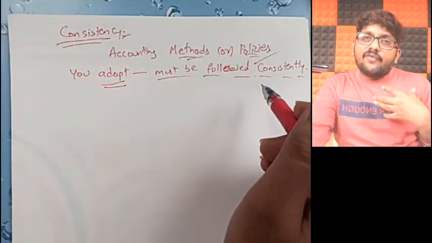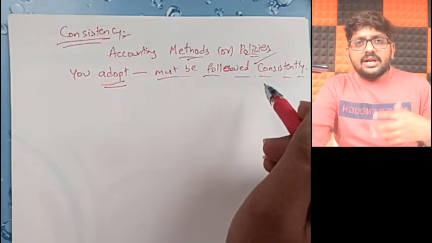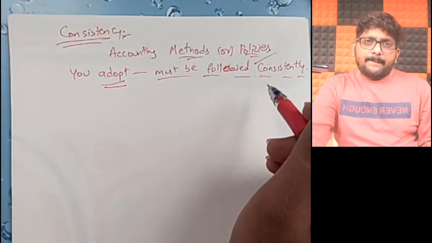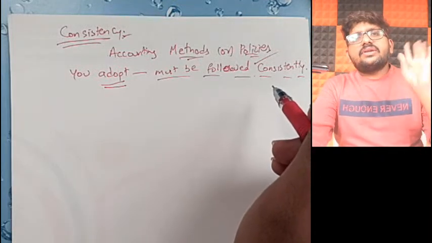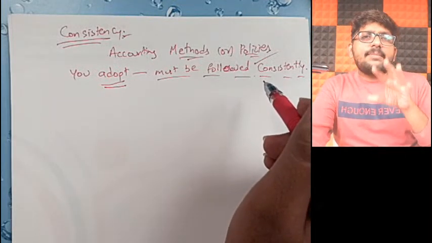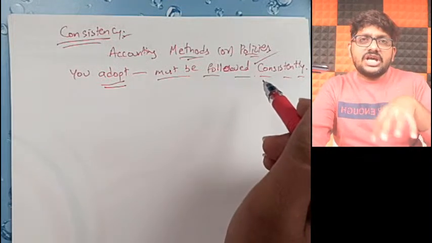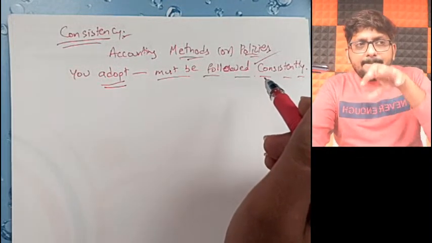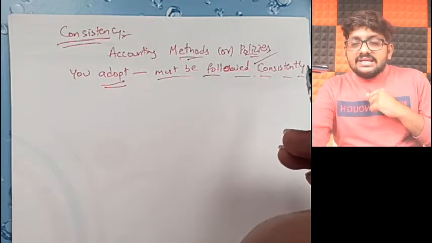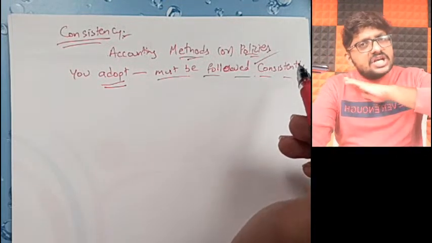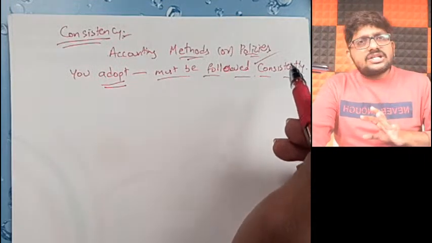For example, if you have adopted straight line method, keep following straight line method. If you adopted written down value method, calculate with the written down value method only. Don't change your methods and policies in between. That's what they are trying to tell. Understanding, friends? Sir, does it mean that I cannot change at all? For lifetime I cannot change, sir?